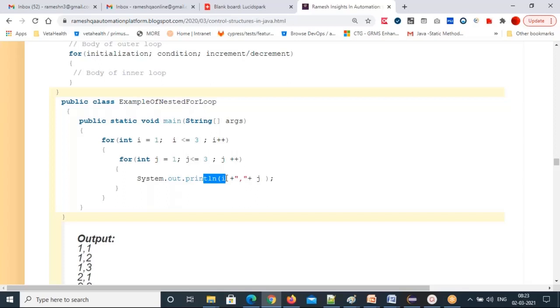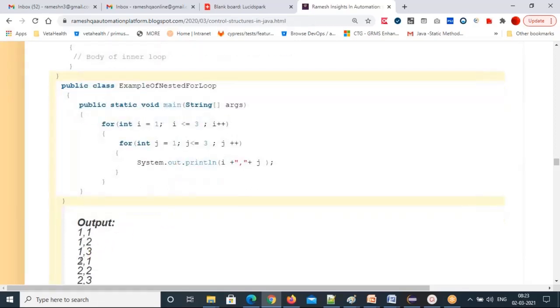After the condition it will come. I value is currently 2 and j value 1. So 2, 1 will print. Second row, first column. Now j value will update: 1 plus 1, 2. Now it will go to the condition. 2 less than or equal to 3, true. Comes inside. I value 2, j value 2. So 2 comma 2 will print.